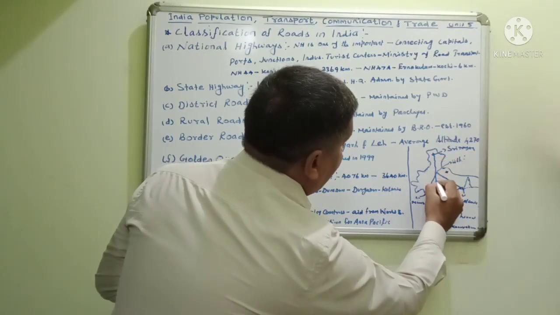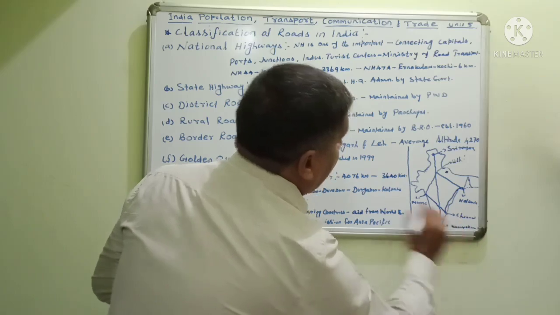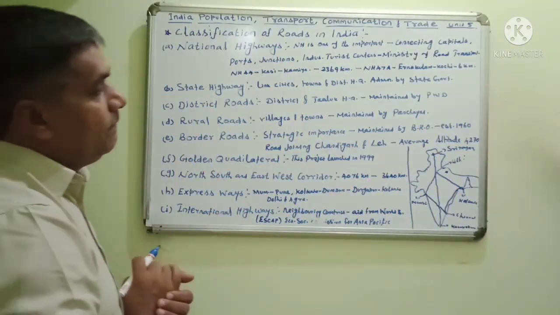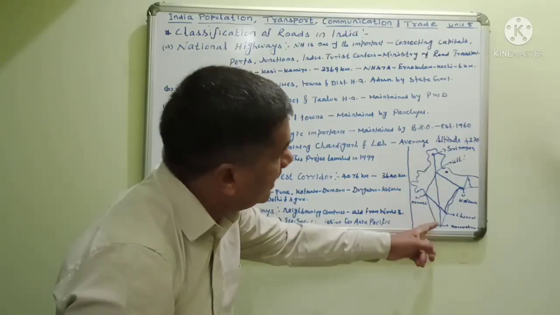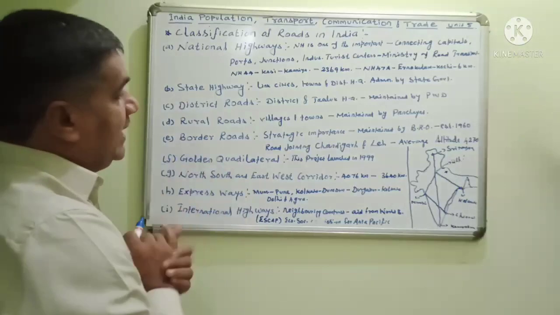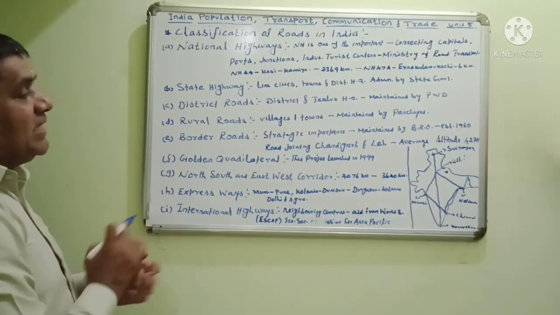This is known as the North-South corridor.